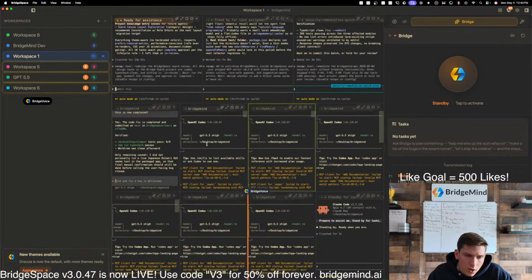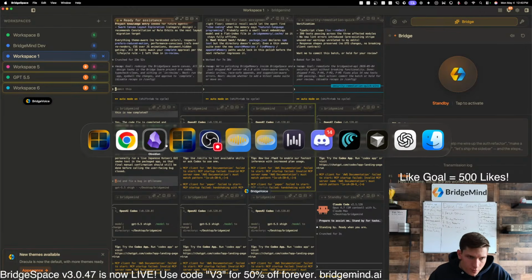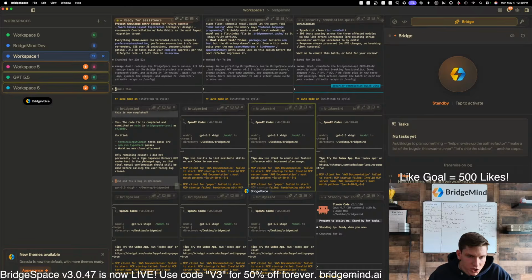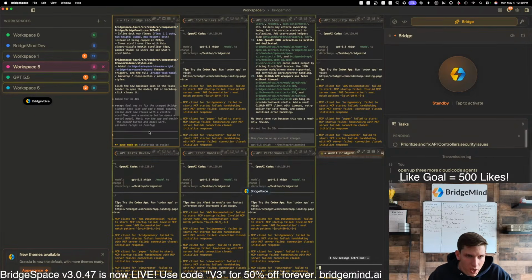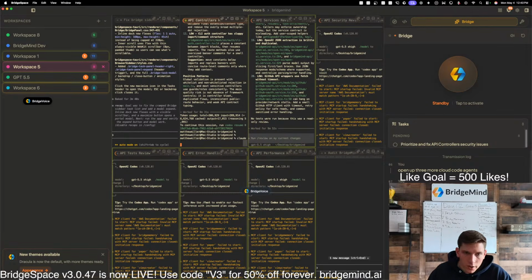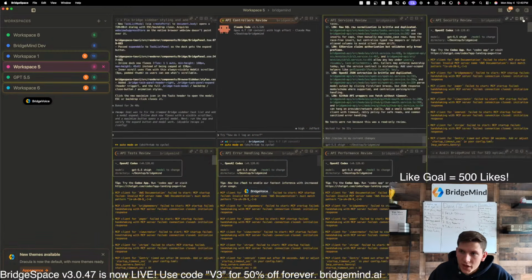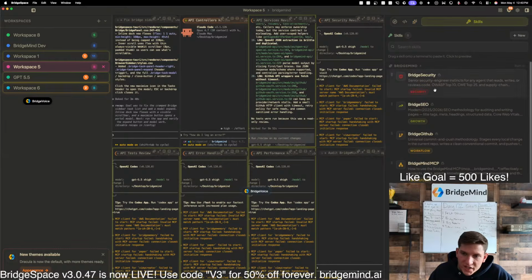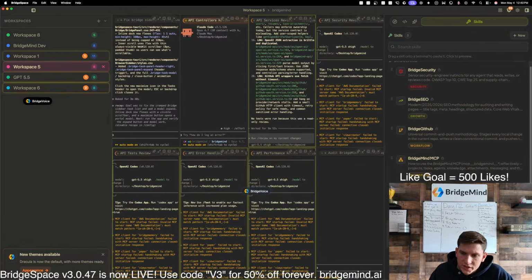If we go over here, I think that we do need to get an update deployed. We have a couple fixes that are being implemented, so let's get this deployed. Let's pull up this, and then all I have to do to actually do a deployment now is launch, for example, a Claude. I don't want GPT for this. I want Claude, and I do have skills in BridgeSpace now. So there is a skill. Oh wait, isn't it? Okay, yeah, it's Bridge.